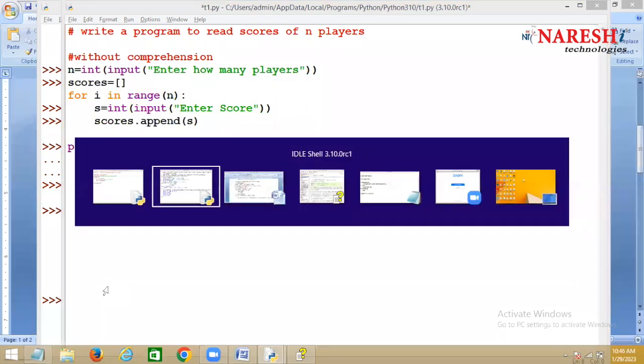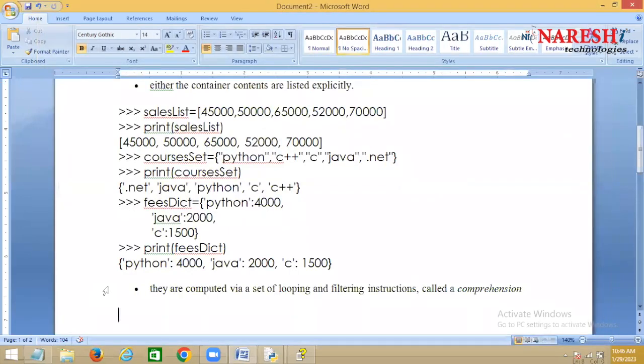That can be done by using one special syntax, where elements are computed by a set of looping and filtering instructions, and this is called comprehension.